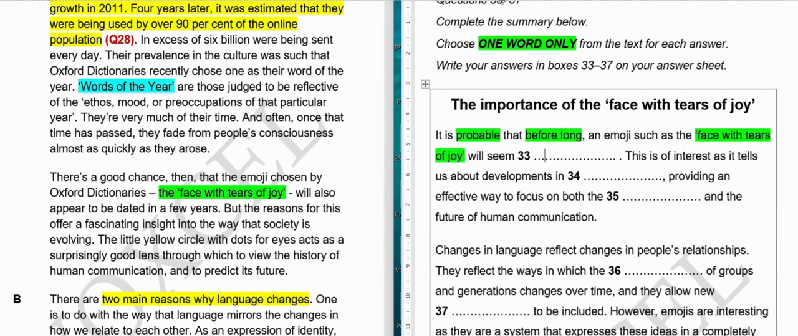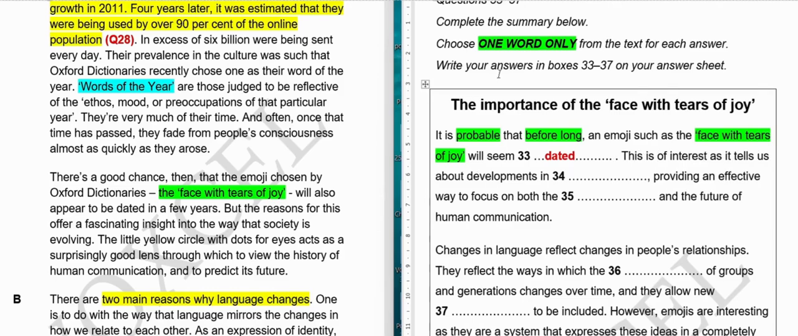Okay, time's up. And your answer to this question is dated. I hope you arrived at the correct answer. If not, don't worry, I will tell you why this is the correct answer and where the rest of the words are. Here you can easily match face with the tears of joy. That is quite easy to understand.